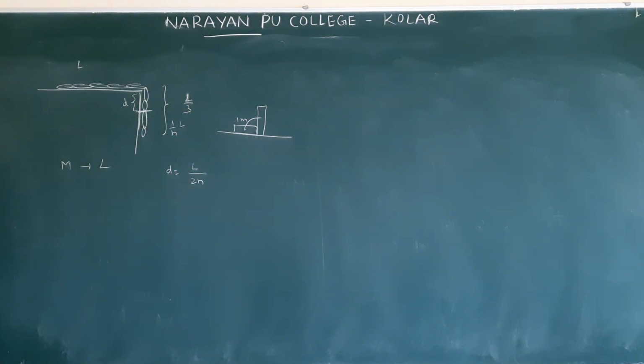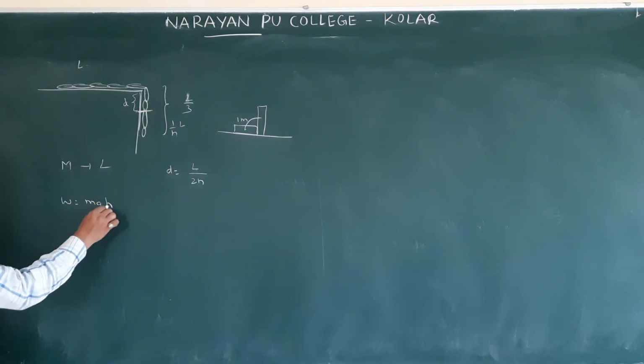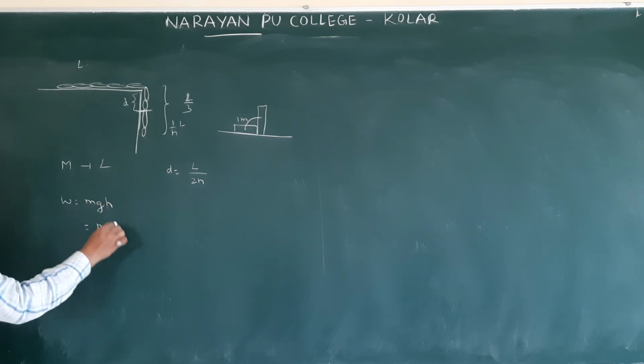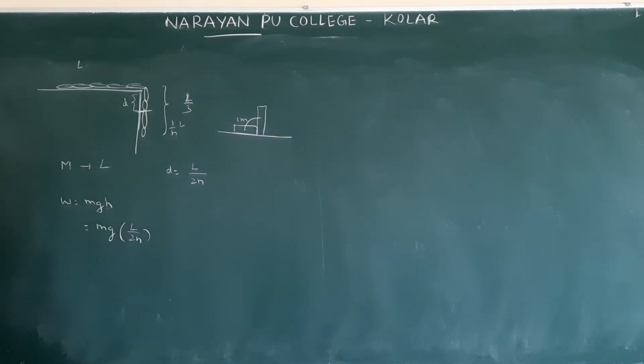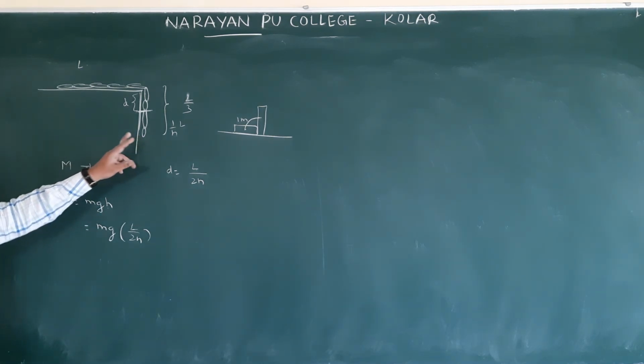How much force are we applying? That is nothing but mg h. Work done W is equal to mgh. So mg, and h value is L by 2n. So we want the mass of this hanging part, not the total mass.